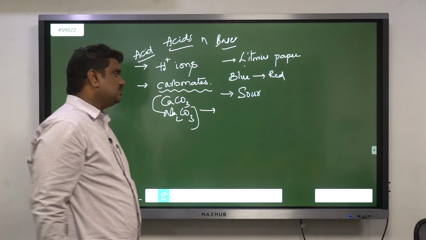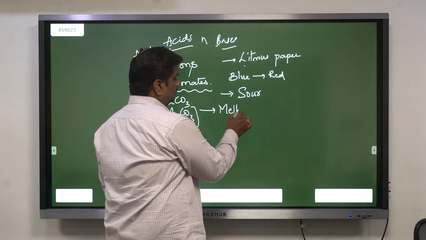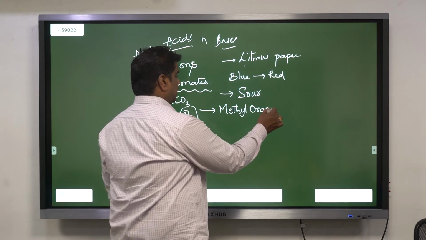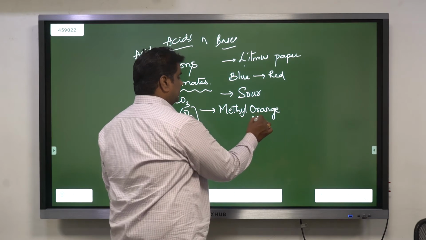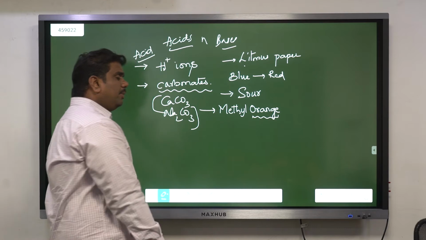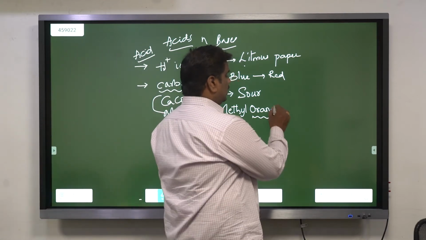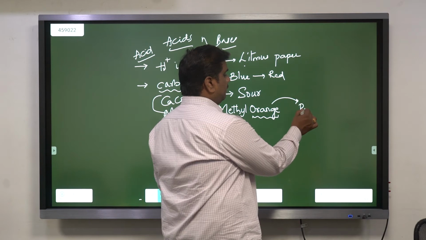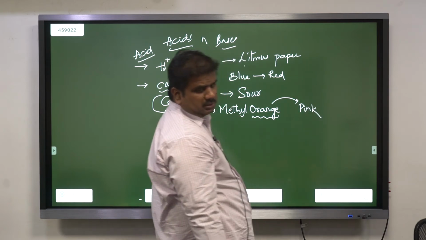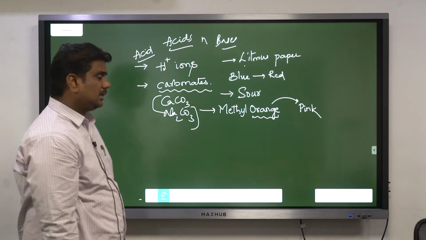Apart from this, we have two more indicators. One is methyl orange. This is also a chemical, but it is used as an indicator material. The name itself says methyl orange, meaning it is orange in color. The moment you add any acid, the color of this one will change to pink. On addition of acids, the color of methyl orange will change to pink.